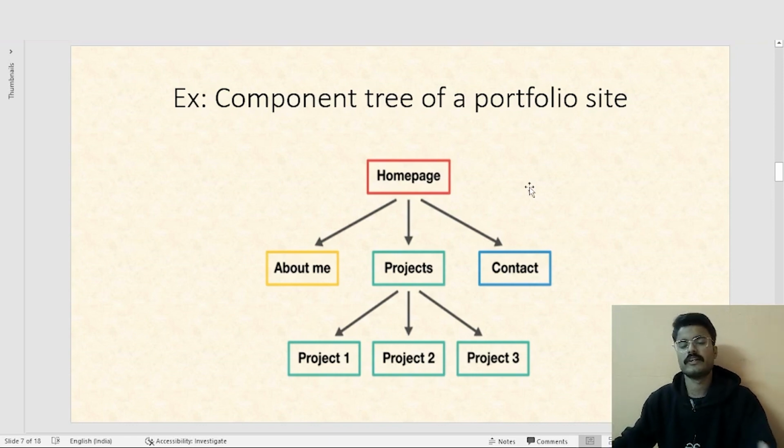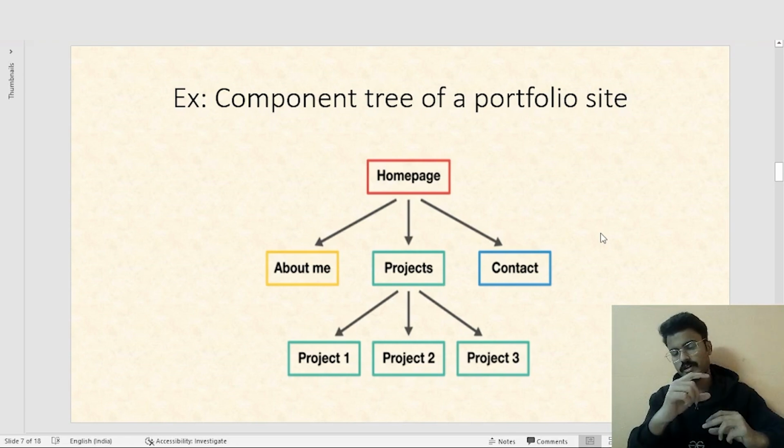So instead of writing all these components or creating this content from scratch, we can create components. Let's say About Me, Projects, and Contact. All these three tabs have similar data, similar properties. For example, let's say theoretically they had three paragraphs. About Me is a page that has 1, 2, and 3 paras. Same with Projects and same with Contact.